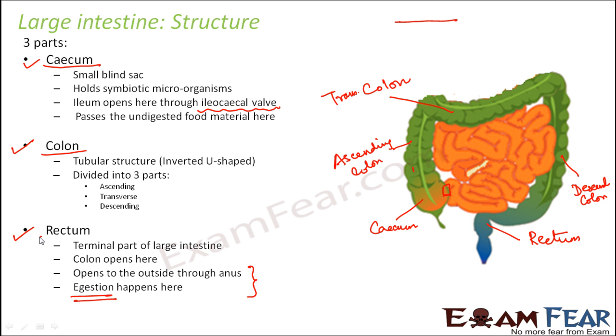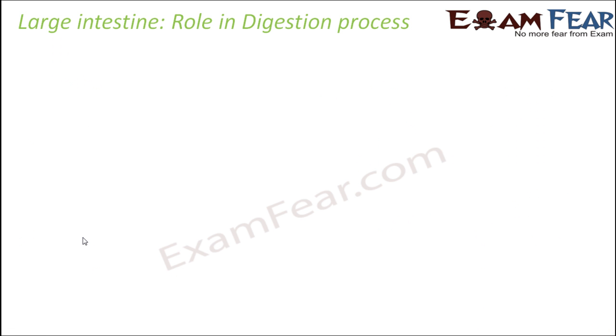Now we have to see, when the complete digestion has taken place, almost 70% of absorption has also taken place. So what big deal happens in large intestine? So what happens in cecum, colon and rectum? So let us have a quick look at the role of large intestine in the digestive process. Now no significant digestion occurs here, as I mentioned before also, because digestion process gets completed in the small intestine itself.